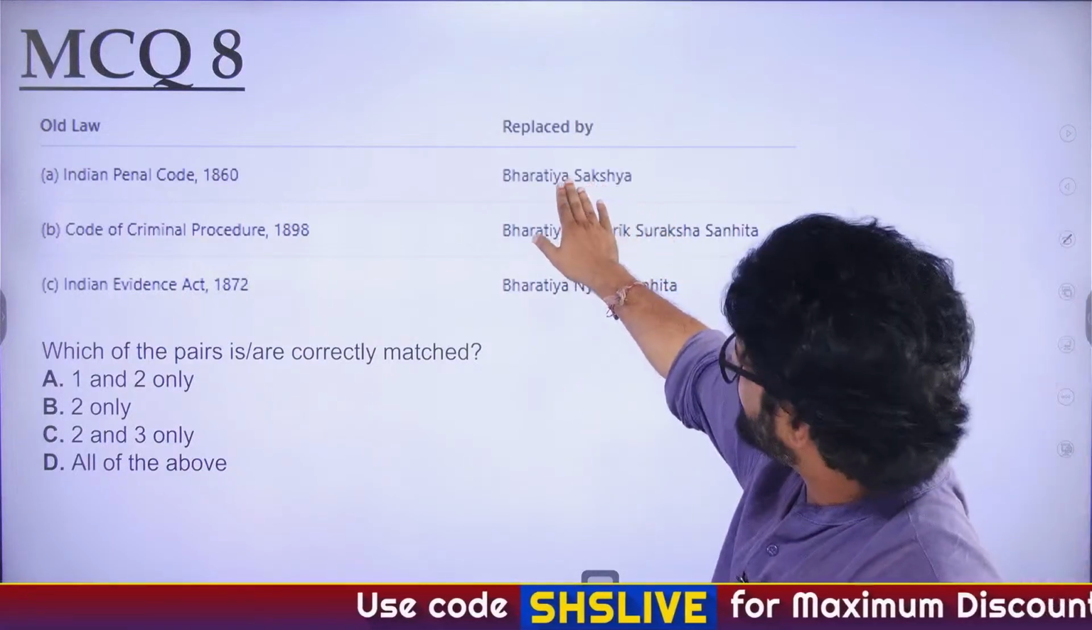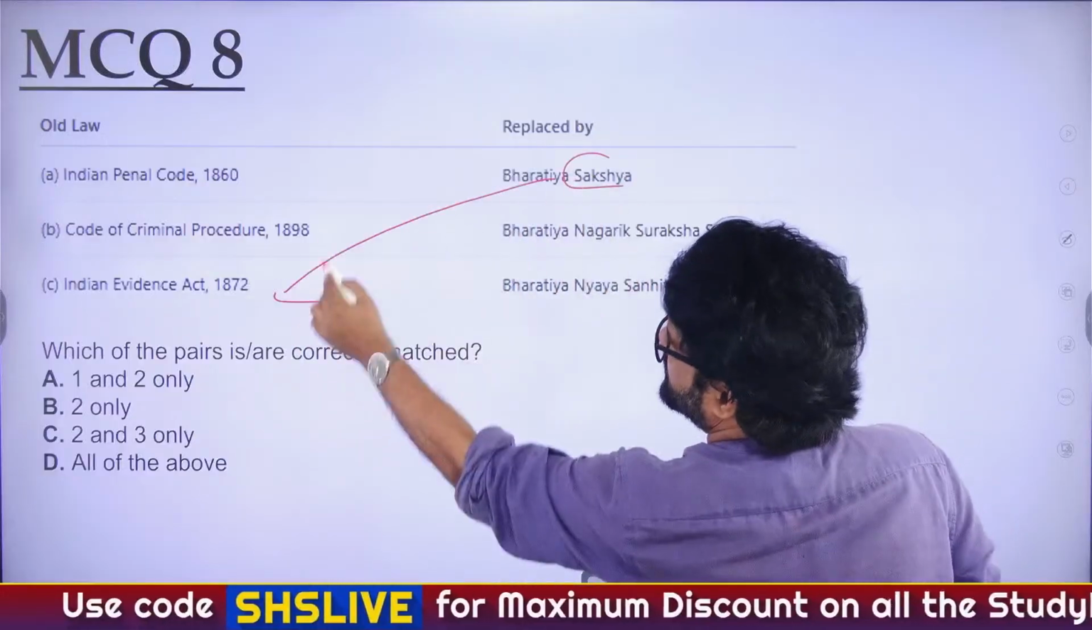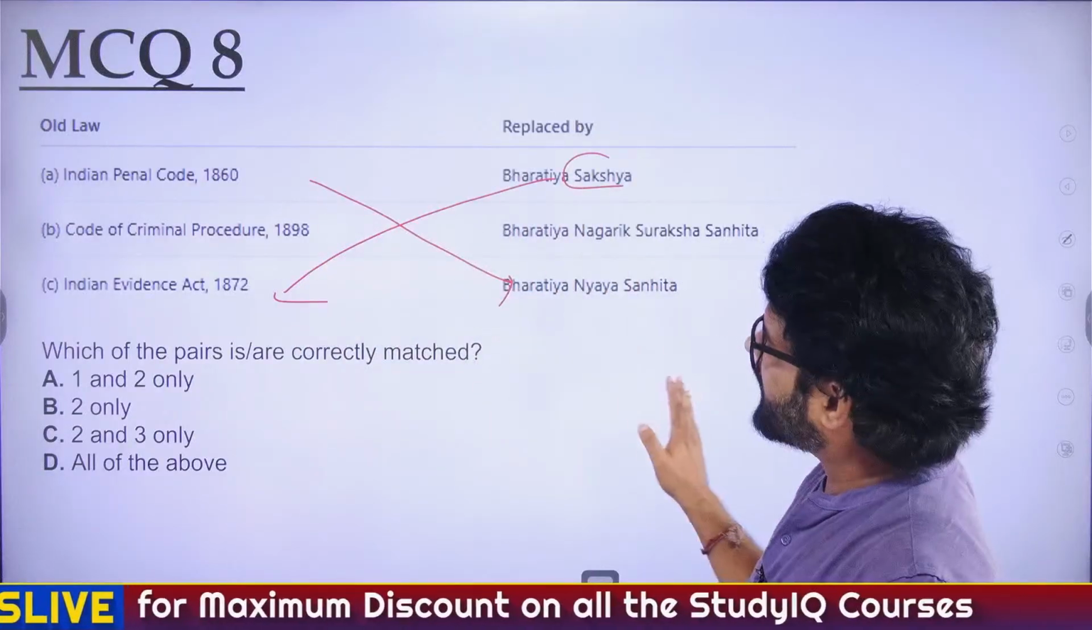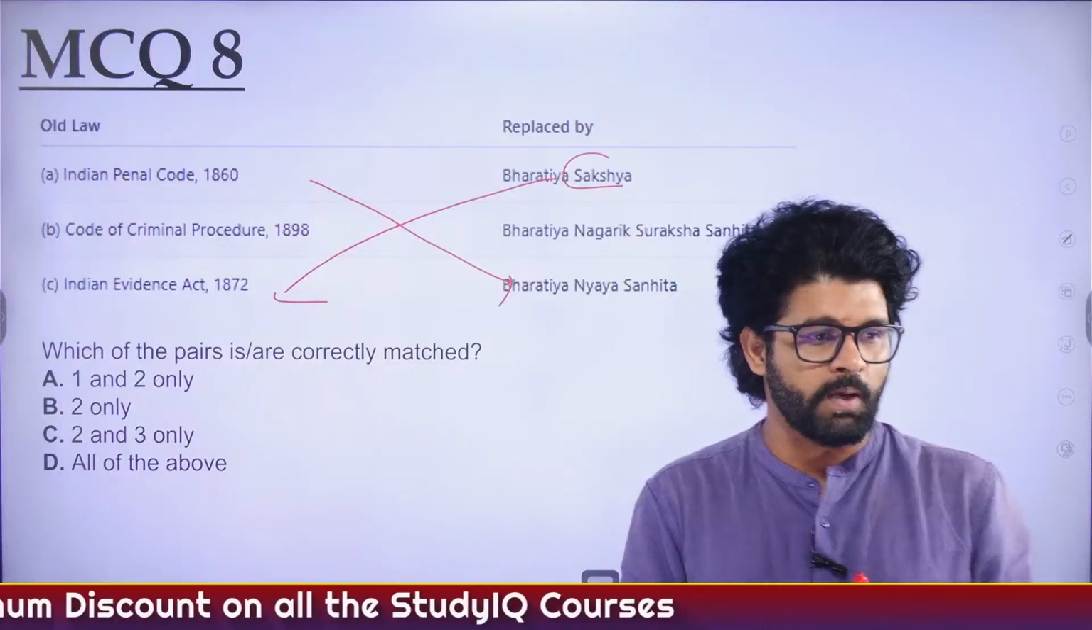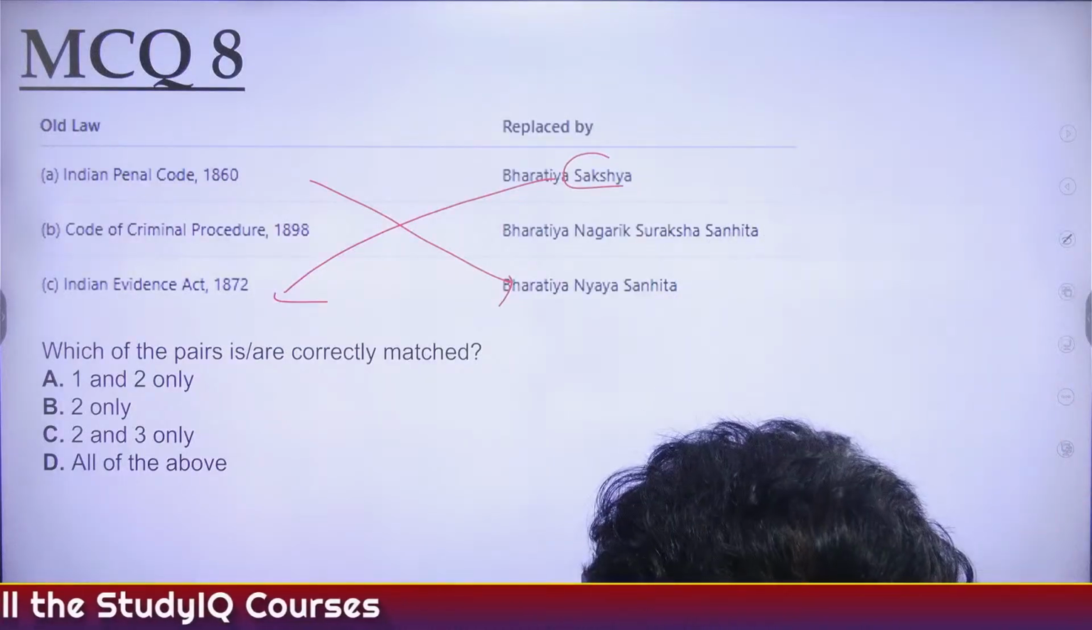Bhartiya Saksh, as we have discussed, Saksh is evidence. So this is this is this. Second one is correct. So the answer is B2 only. As stated by, who stated it? Chepandis.